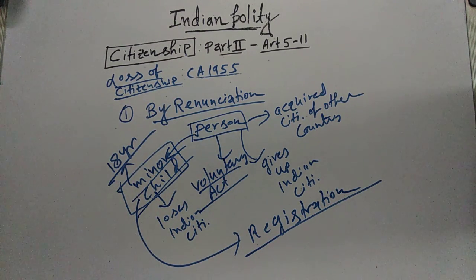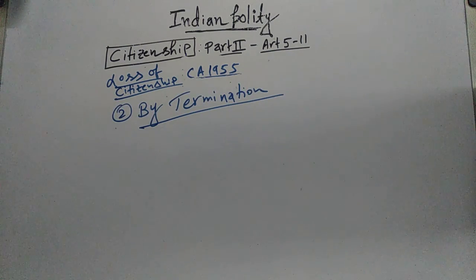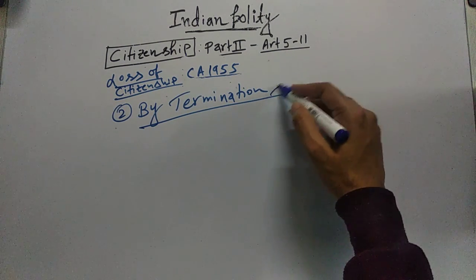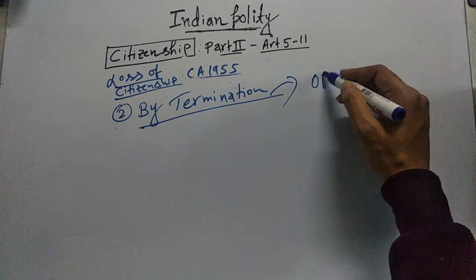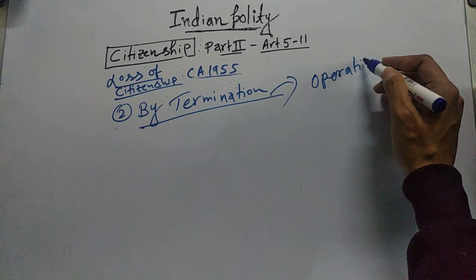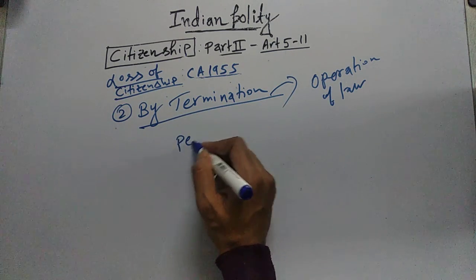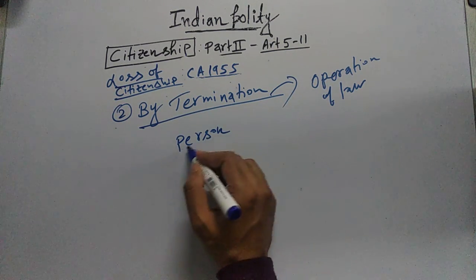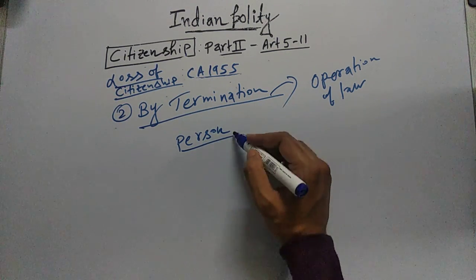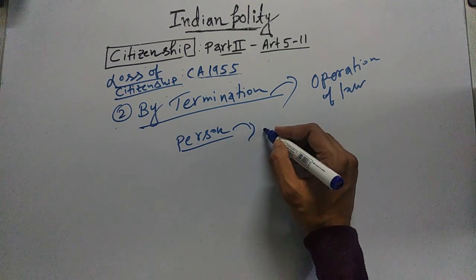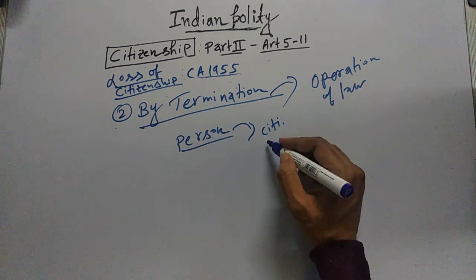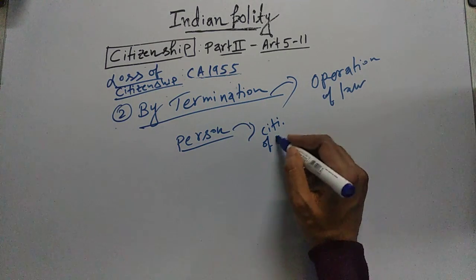Now the next way is by termination. This happens by operation of law. That means suppose there is a person who is a citizen of India, and this person voluntarily acquires citizenship of another country.